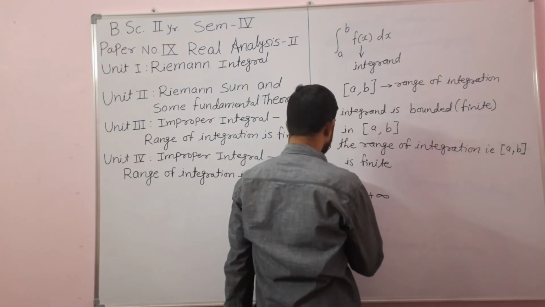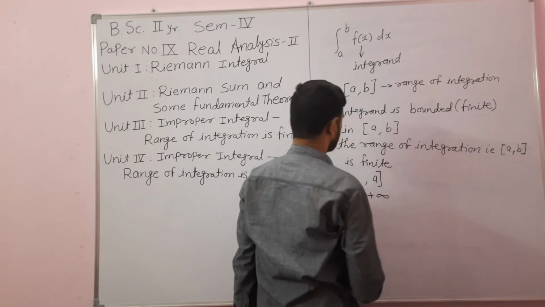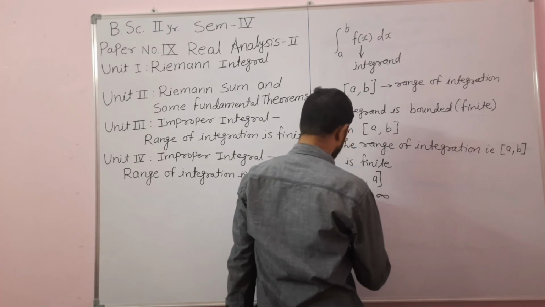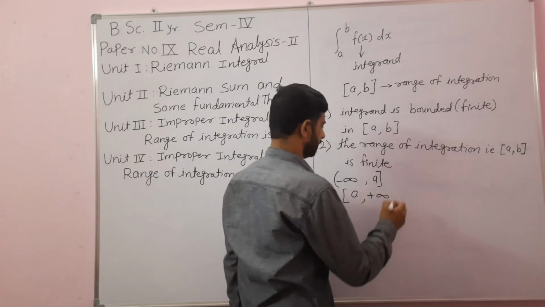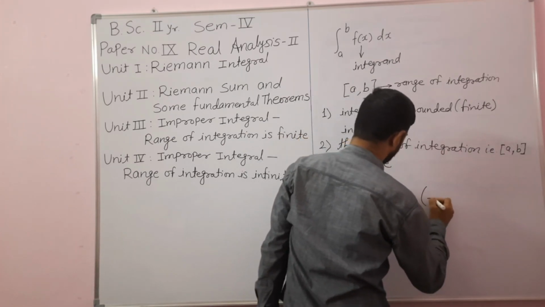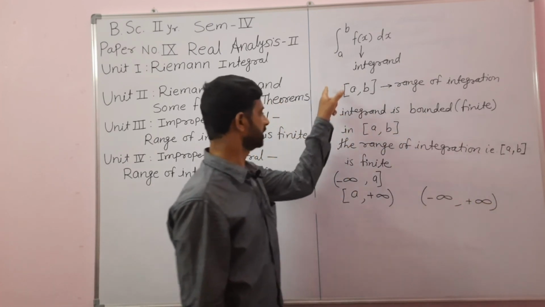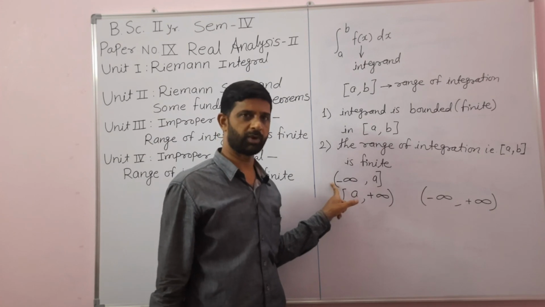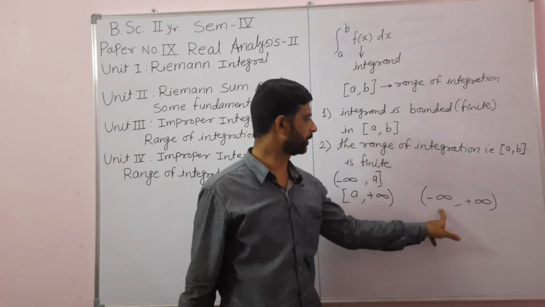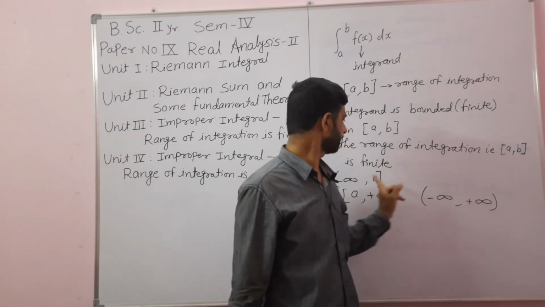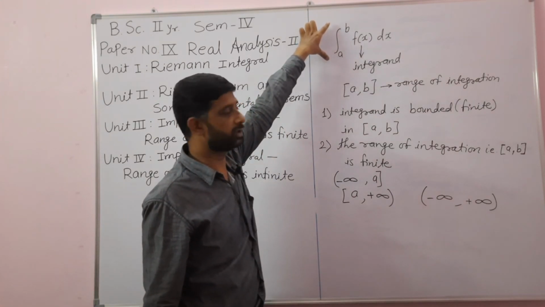That means the semi-open interval minus infinity to a, or the semi-open interval a to plus infinity, or the open interval minus infinity to infinity. If the range of integration is any of these, then in that case we will call it the improper integral.